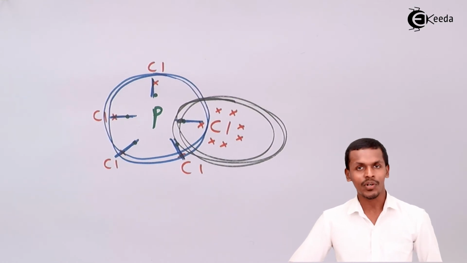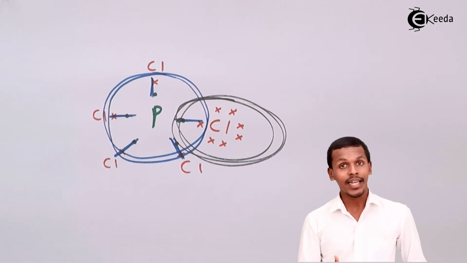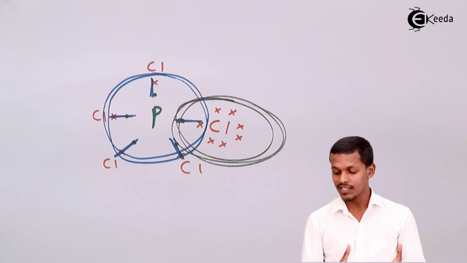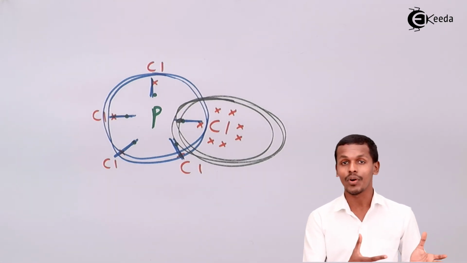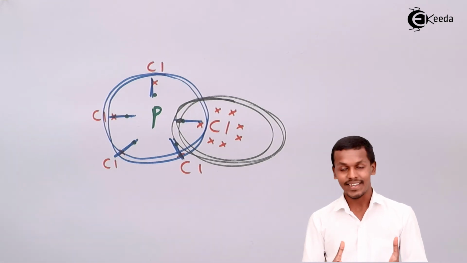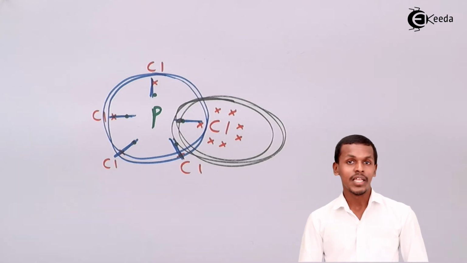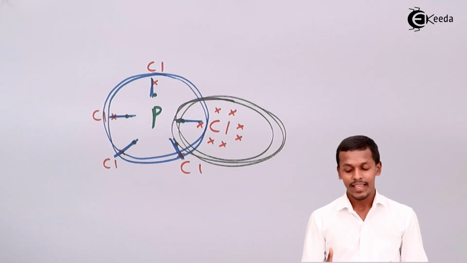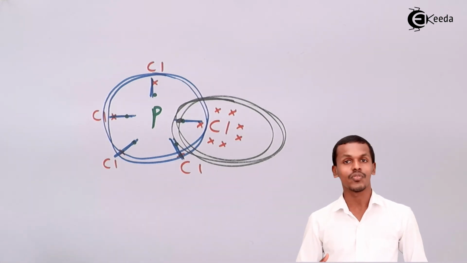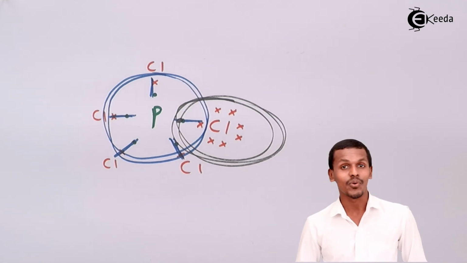That is what the octet rule says. But still, it is not following the octet rule, and it has more electrons than an octet, and octet means 8 electrons. It has 10 electrons, which is more than an octet. This kind of structure obeys an expanded octet, and that's the reason they are also stable in nature. So the octet rule fails over here, and this is an example where the valence shell has more than 8 electrons.